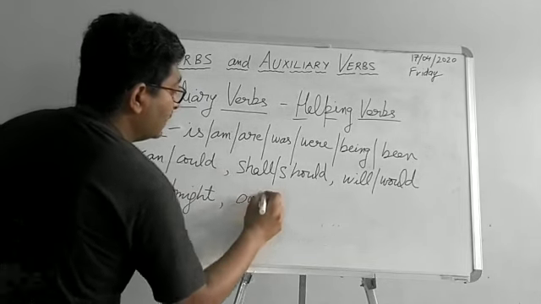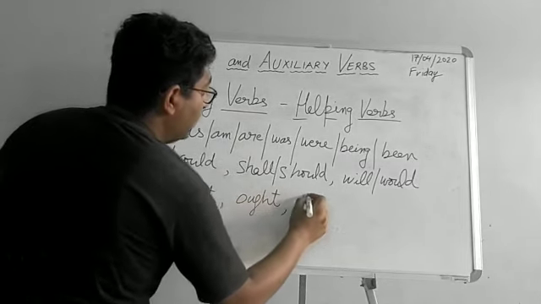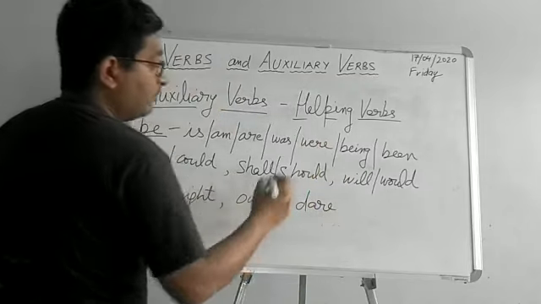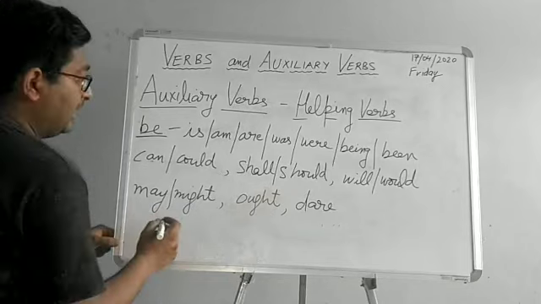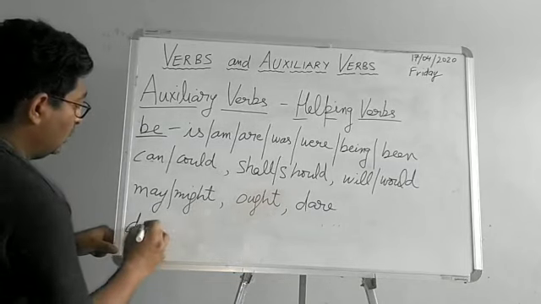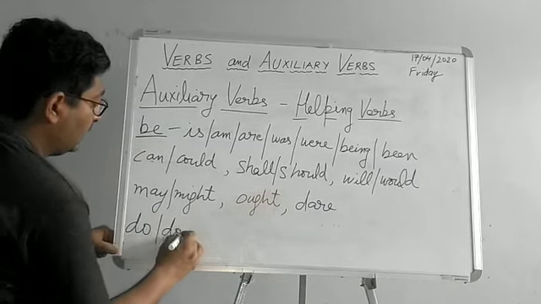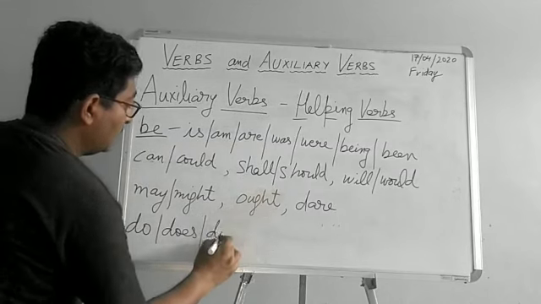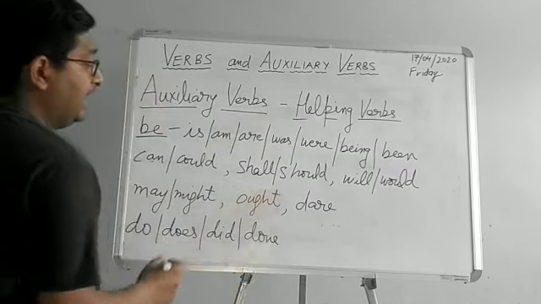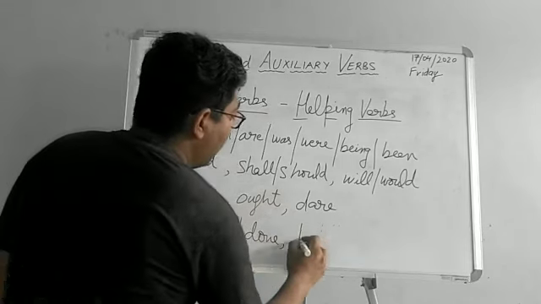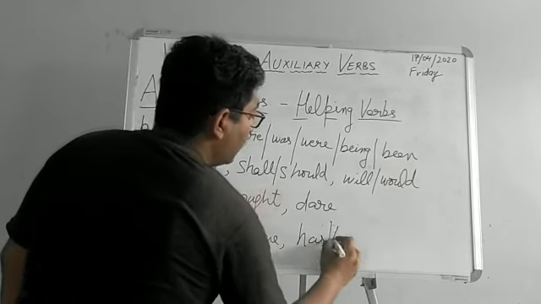Ought, dare. Likewise, all the forms of do, that is, do, does, did, done, all those forms. Okay, and likewise has, have,